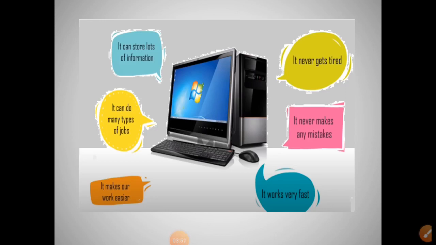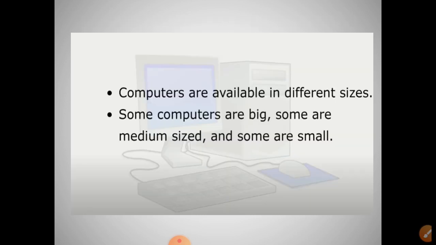Now what can a computer do? It can store lots of information. It can do many types of jobs and it works very fast and it never gets tired. This computer makes our work easier, right? It makes our work easier and it never makes any mistakes. Computers are available in different sizes. Some computers are big, some are small, some are medium size.